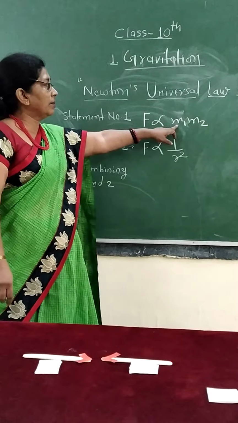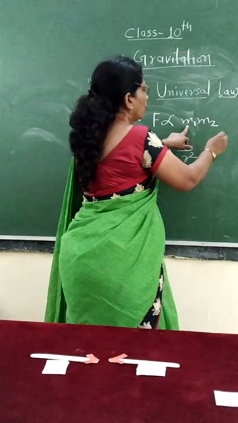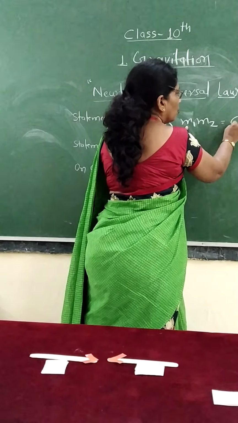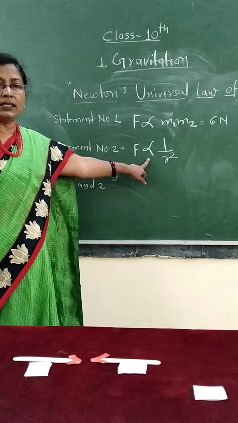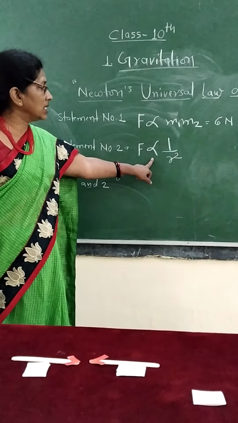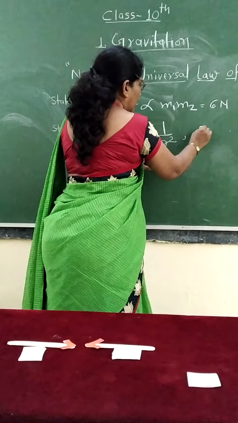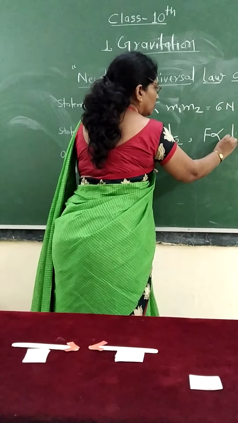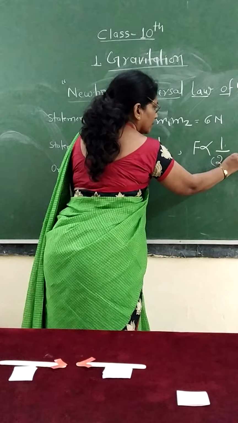Now we have taken their product that was coming 6, and therefore in this condition the force was 6 Newton. When we double the distance, what happened? To take double distance, we have to take 2r square.